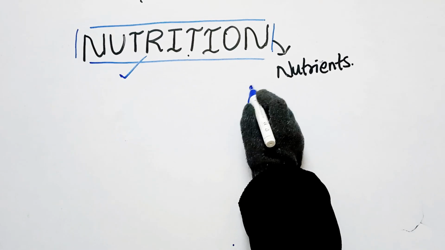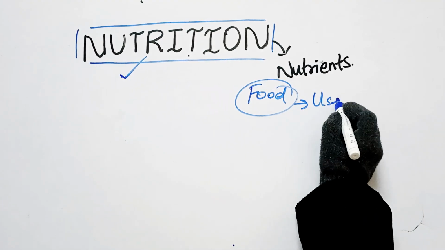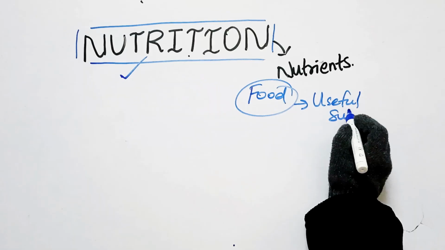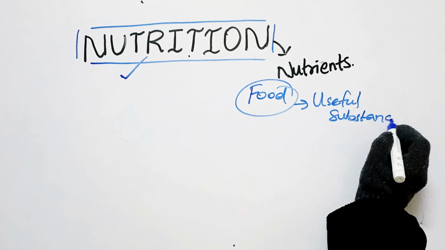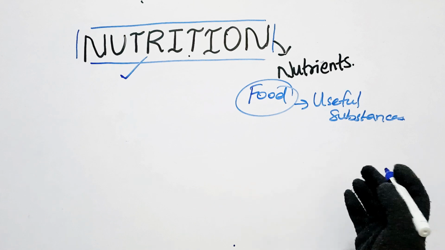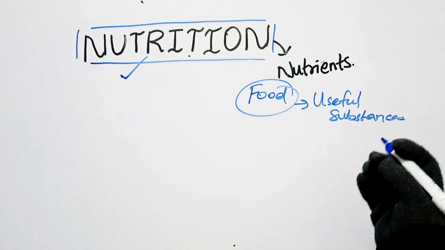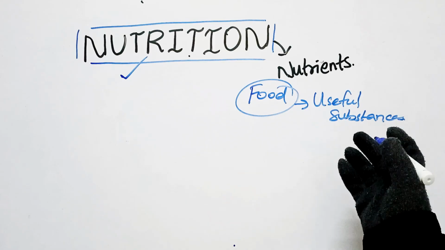Actually, whatever food we eat is going to contain useful substances. As we know, we eat food because it is useful for our body, right? And it consists of useful substances such as carbohydrates, proteins, fats, minerals, vitamins and all.